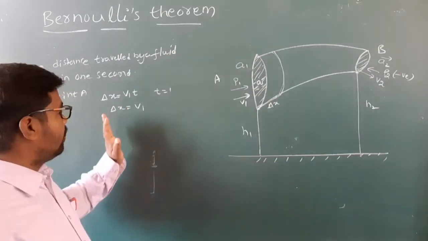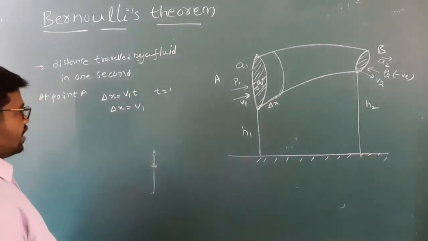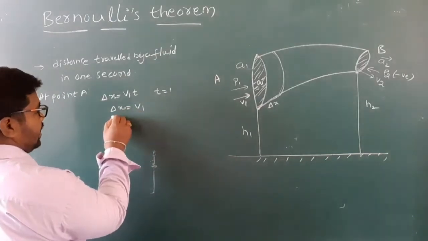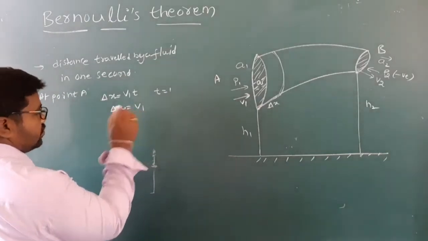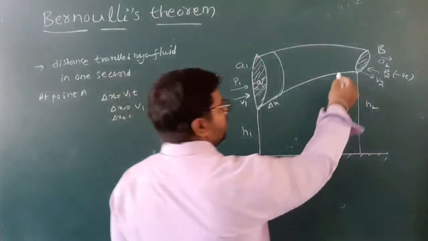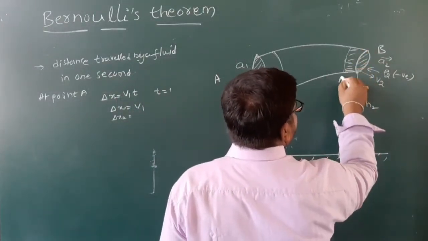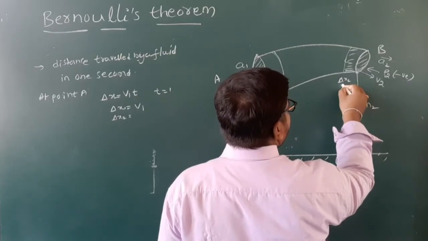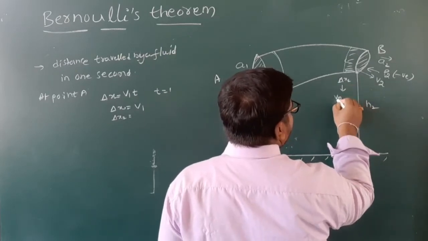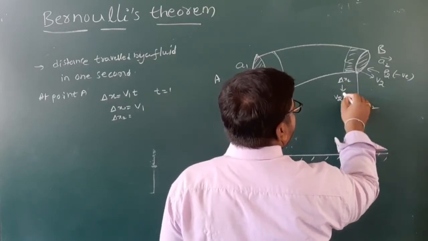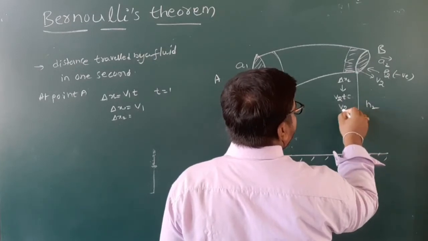Here delta x2 is the displacement when the fluid flows out, which is velocity 2 into time t. We can get v2.